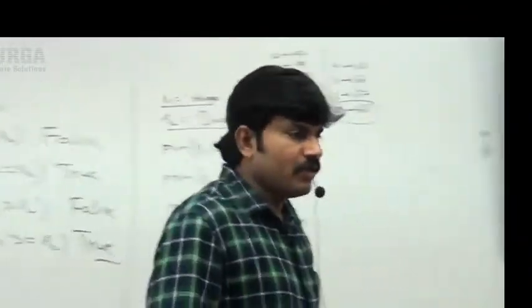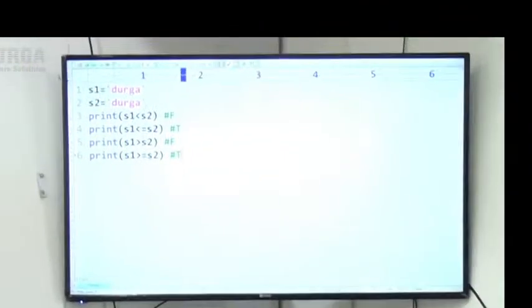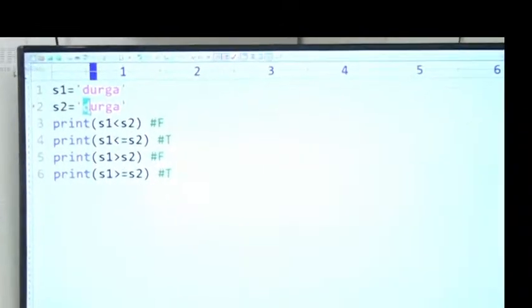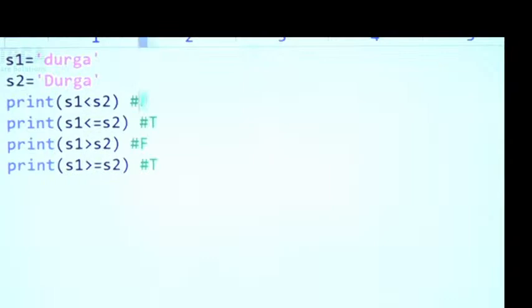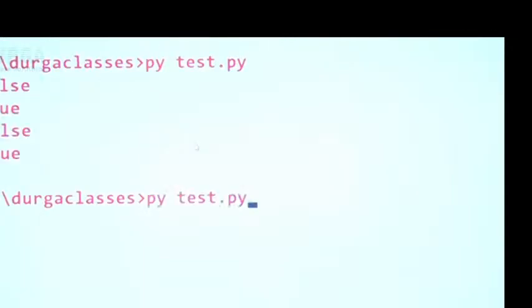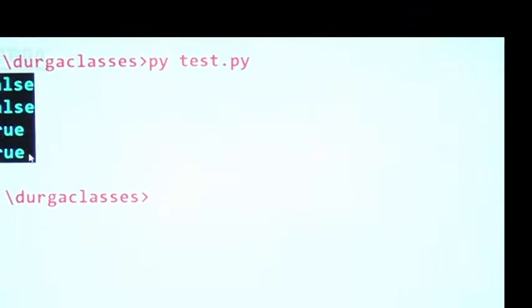Now, have a look once. A small change I'm making. What answer are we going to get? S1 less than S2, false. S1 less than or equal to S2, false. Next, S1 greater than S2, true. Greater than or equal to S2, true. False, false, true, true is the answer we have to get. Are you in a position to identify? That is the answer we are going to get, sir.